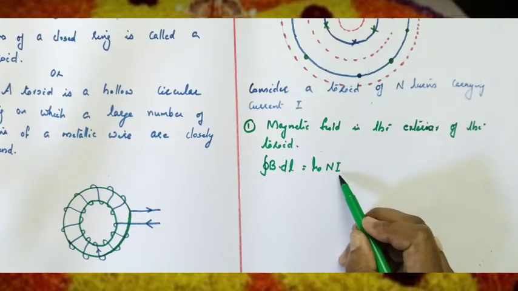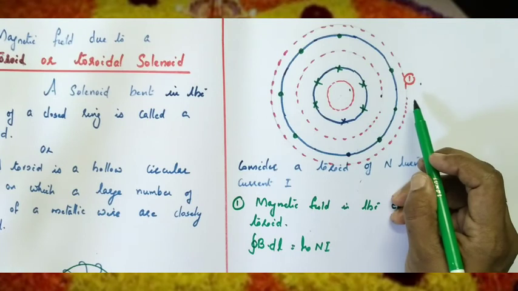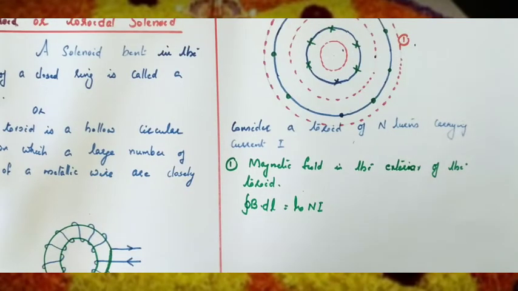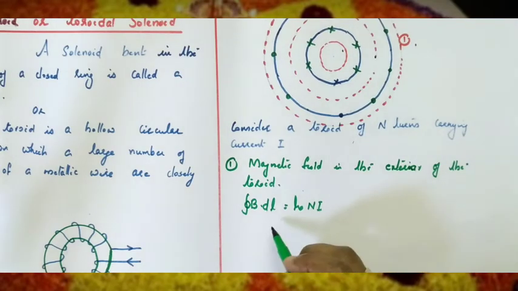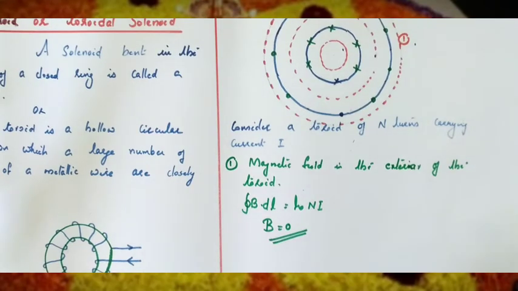Here what is I? The current enclosed by the Amperian loop. Is there any current enclosed by the Amperian loop? In the first region, for each turn the current coming out of the plane of the paper is cancelled by the current going into the plane of the paper. So outside the region the current enclosed is equal to 0 and hence B equals 0. Outside the toroid there is no magnetic field.